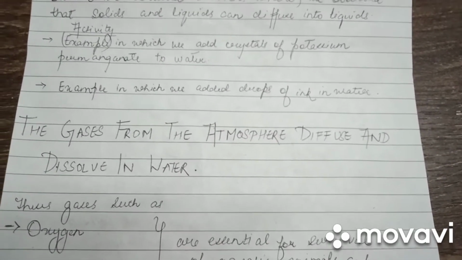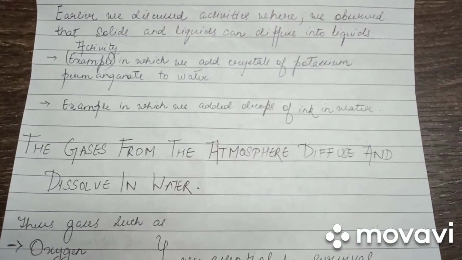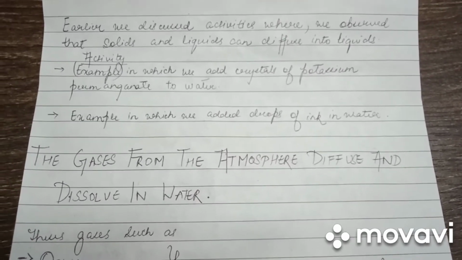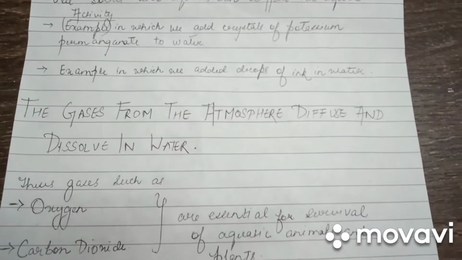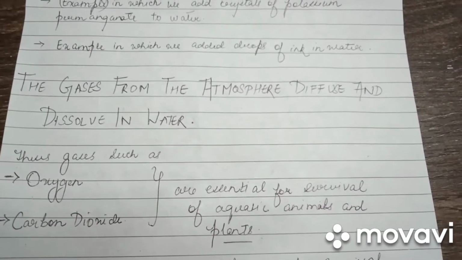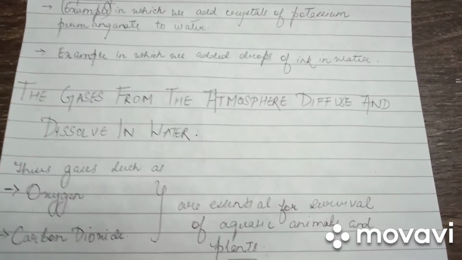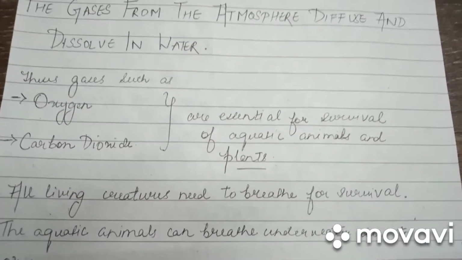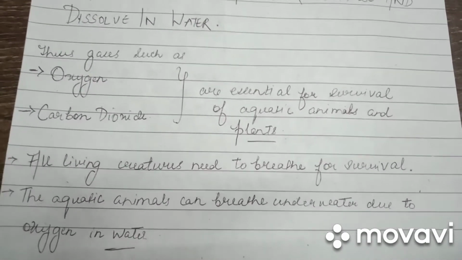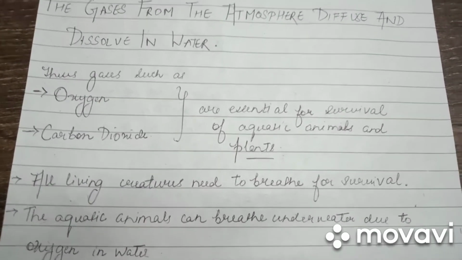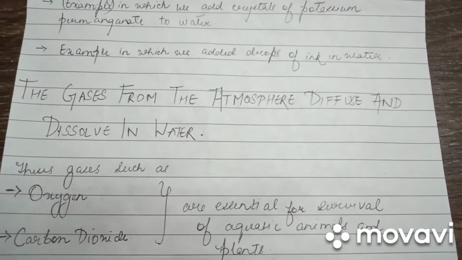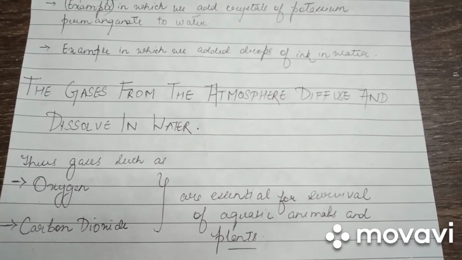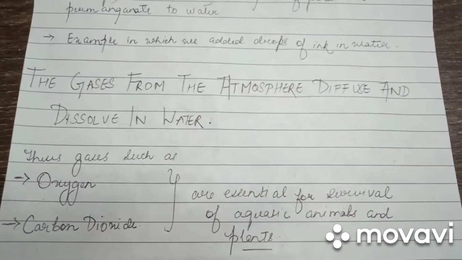Gases from the atmosphere diffuse and dissolve in water. How can we say that? Have we ever thought how underwater plants and animals breathe? Gases such as oxygen and carbon dioxide are essential for survival of aquatic animals and plants. All living creatures need to breathe for survival. The aquatic animals can breathe underwater due to oxygen in water. Therefore, it is due to the property that gases from atmosphere diffuse and dissolve in water, as a result of which aquatic plants and animals are able to survive.